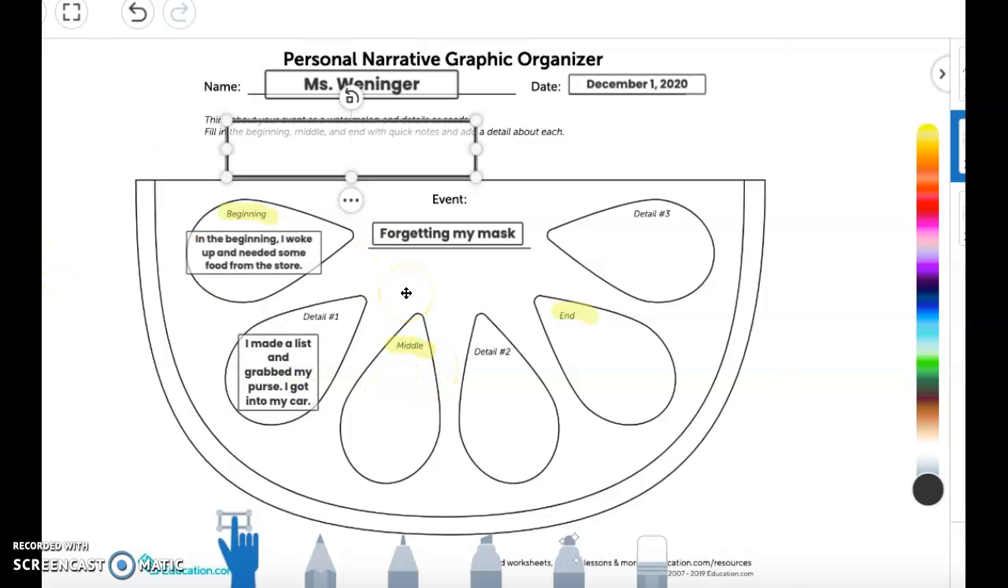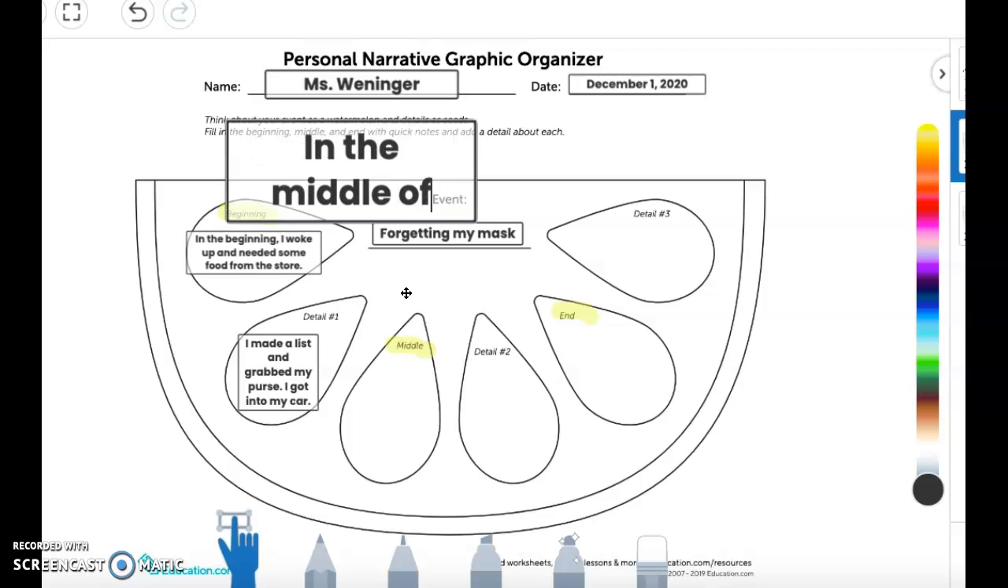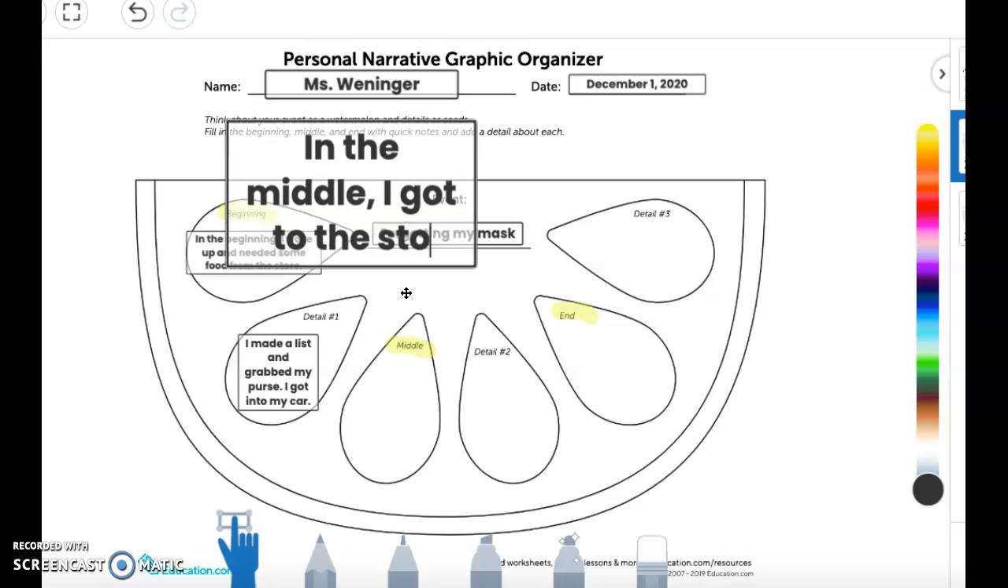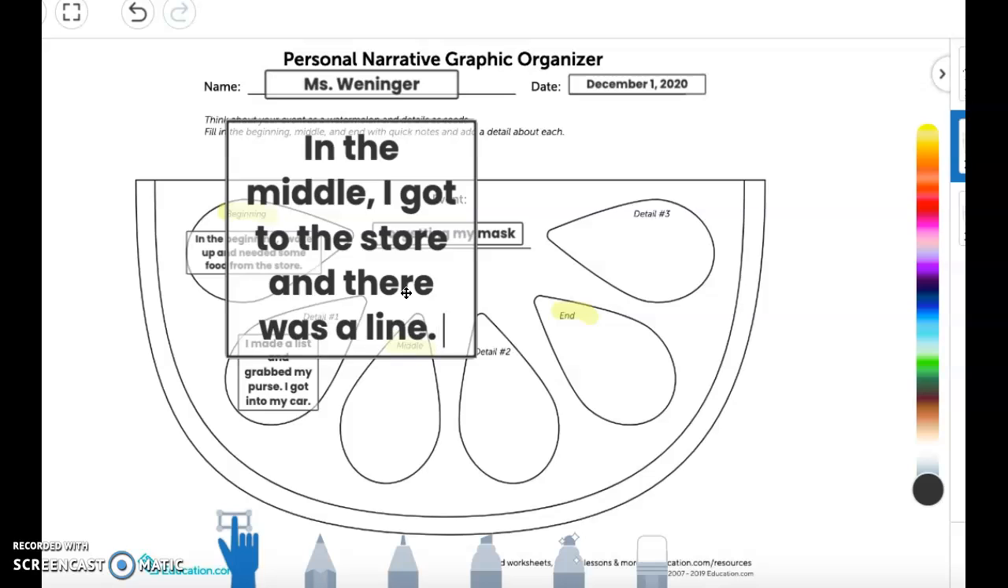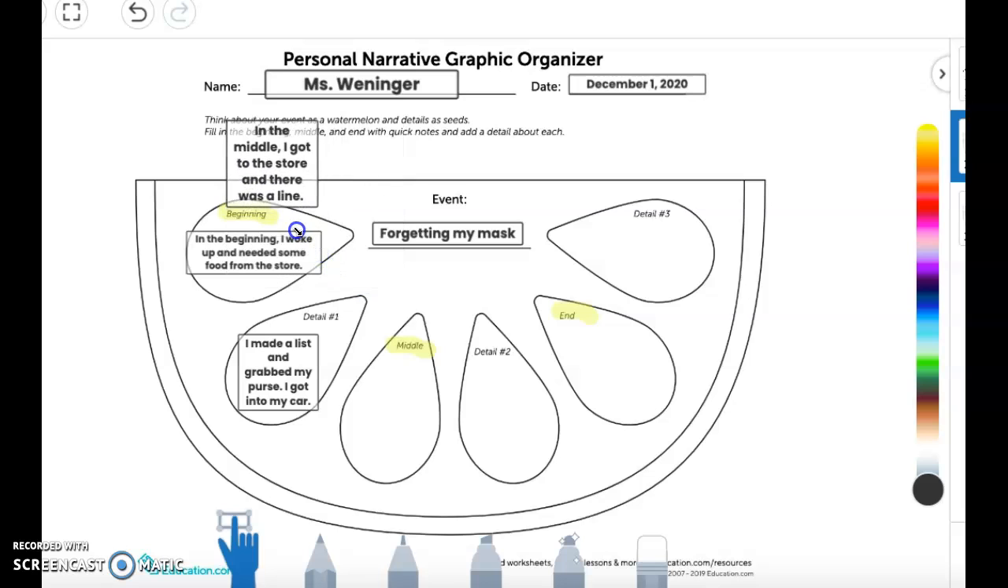Now, in the middle, I got to the store and there was a line. I looked, or I dug into my purse. So I'm going to add that into the next part here. In the middle, I got to the store and there was a line.